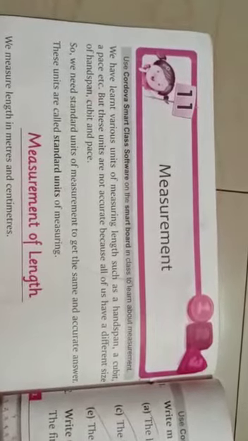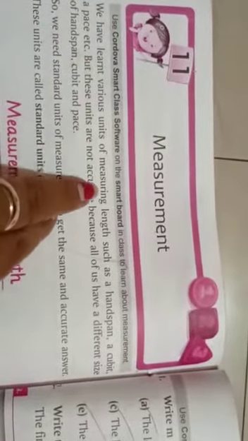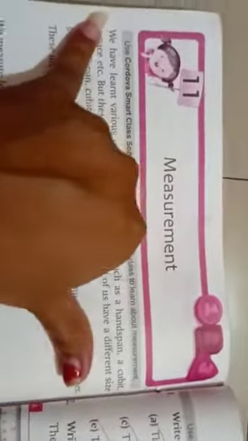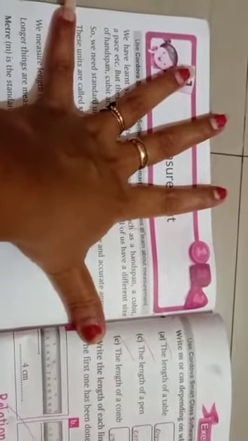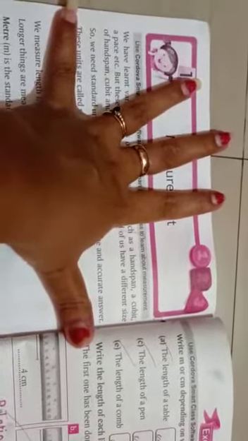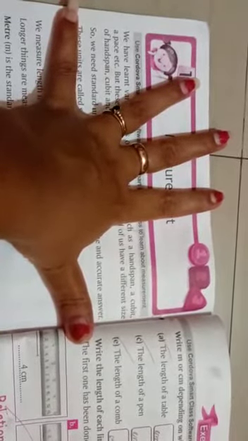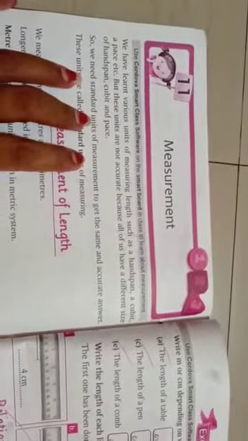Standard 2nd Maths, Chapter number 11, Measurement. We have learnt various units of measuring length such as handspan, a cubit, or pace, etc. Handspan means, for example, if I take this measurement like this, then it will measure this much. But if small children take the measurement like this, their hand is small, and because of that the measurement will not come the same. All have different sizes, so all the handspans will come in different sizes.